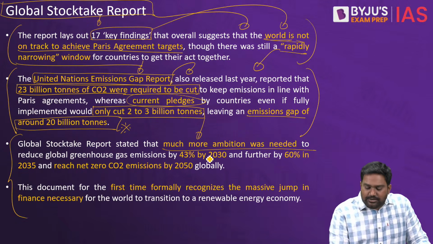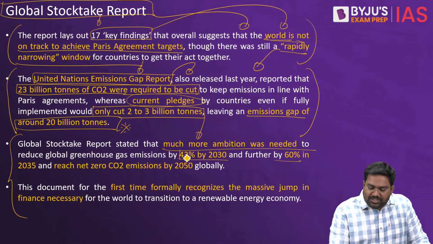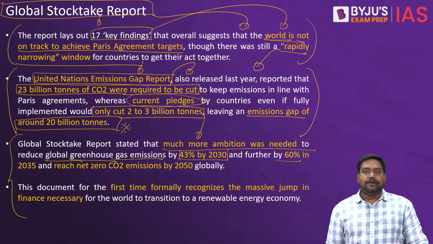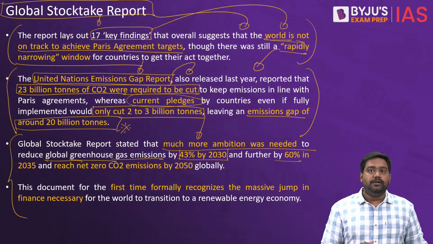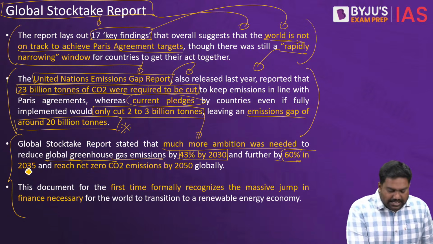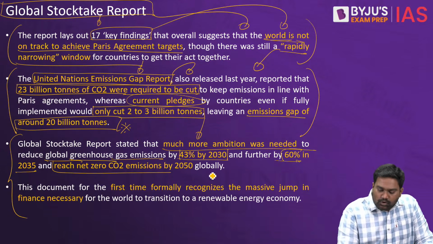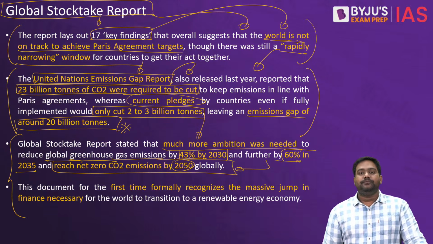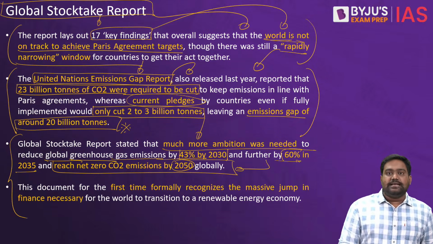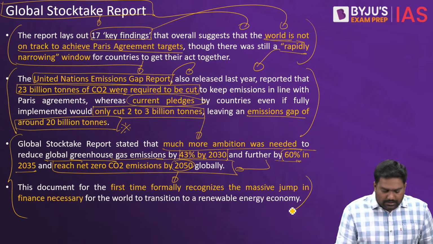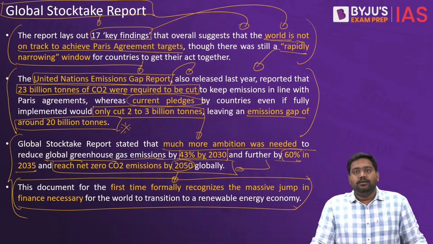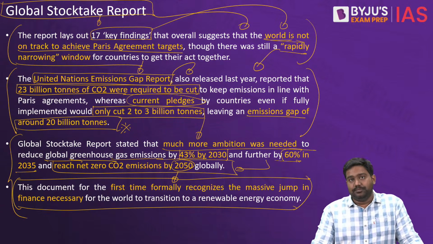It is urging the countries to raise their targets to achieve 43% emission reduction by the end of the decade, or else we are going to fall behind. This should be raised to 60% by 2035, and most countries should achieve carbon neutrality by the middle of the century. If we don't stick to the targets, we will miss the goal set under the Paris Agreement, and climate change is for sure going to become irreversible.